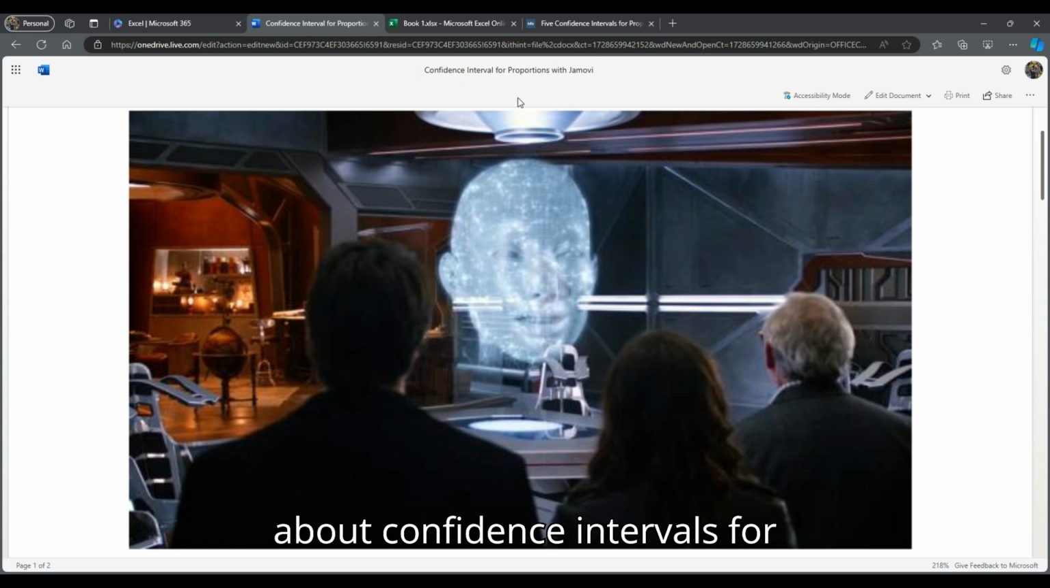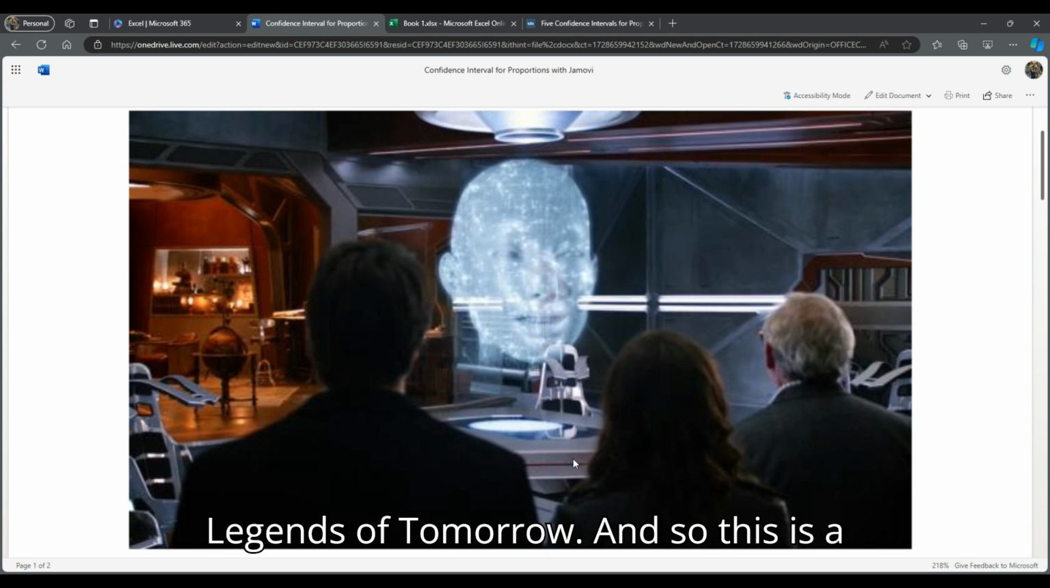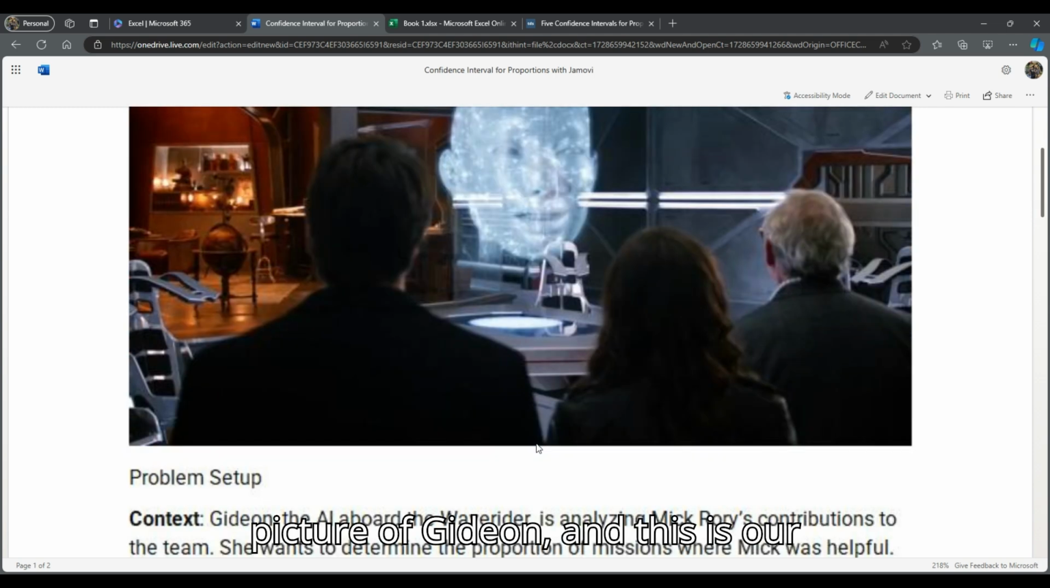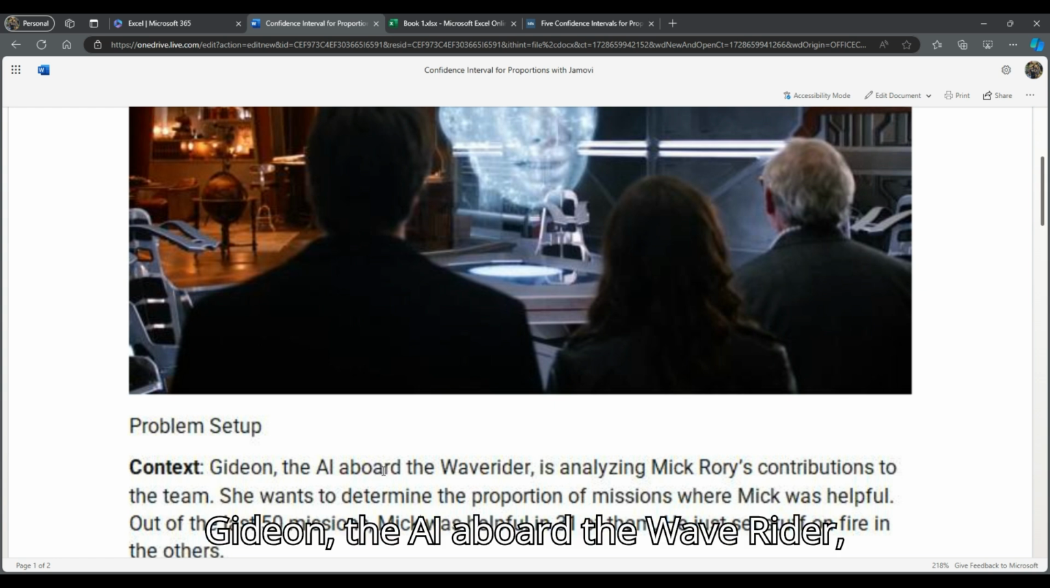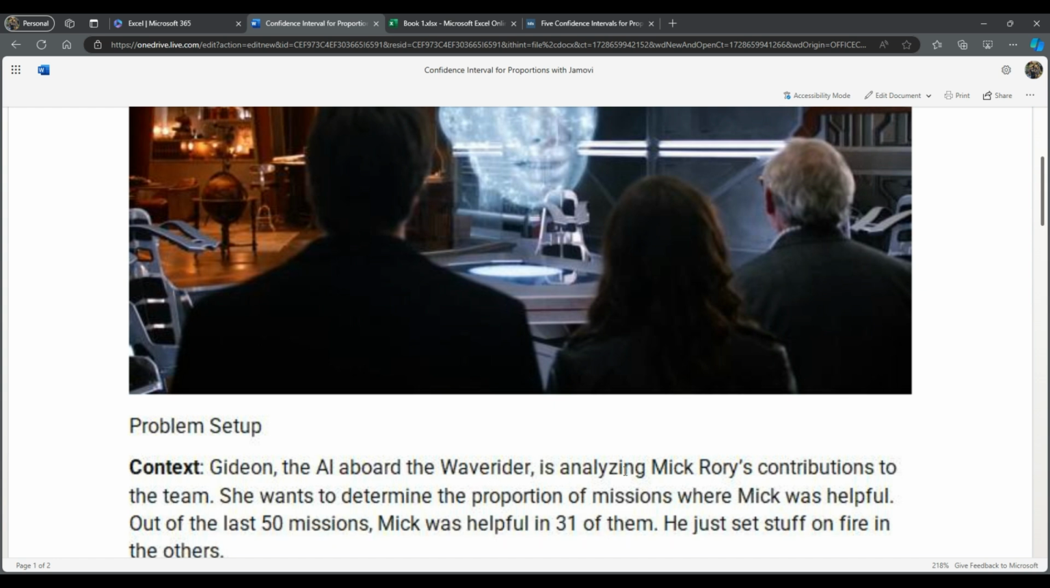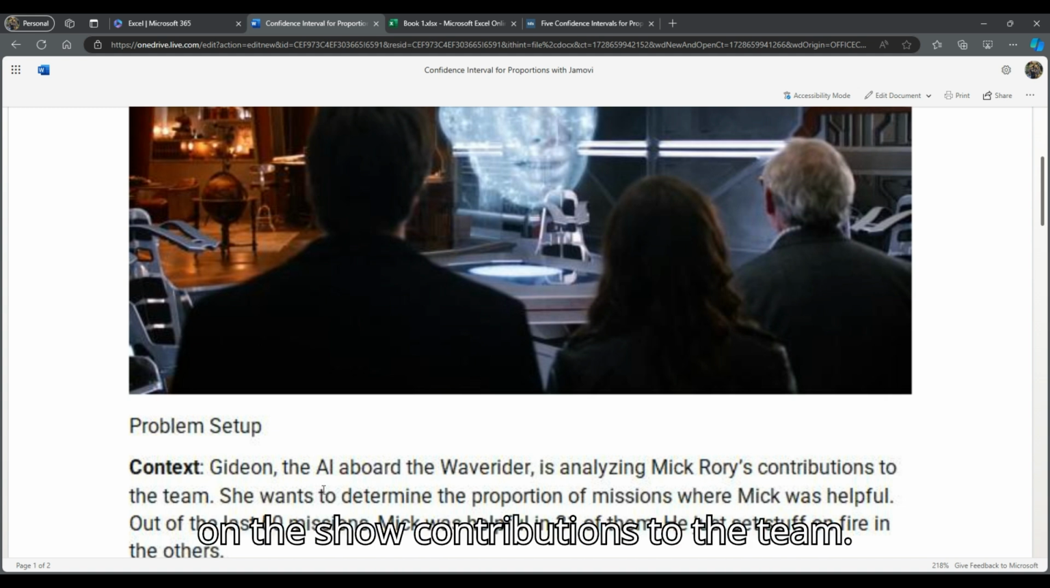So we're talking about confidence intervals for proportions, and my kids and I used to watch the first couple of seasons of Legends of Tomorrow, and so this is a picture of Gideon, and this is our problem setup, right? So Gideon, the AI aboard the Wave Rider, is analyzing Mick Rory. Mick Rory is Heat Wave. He's sort of an anti-hero on the show.